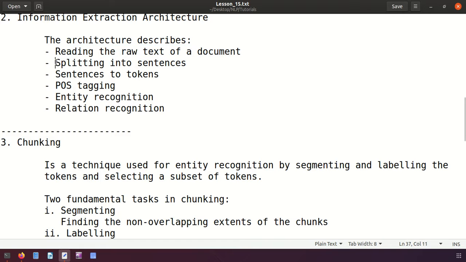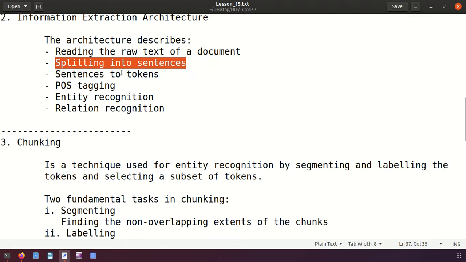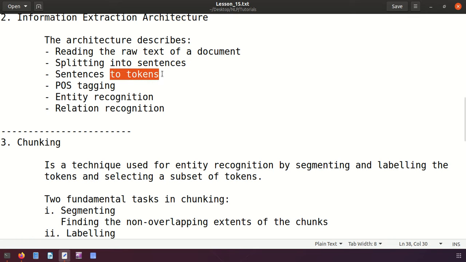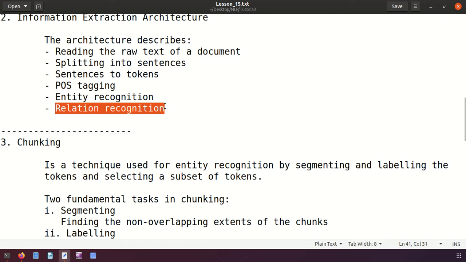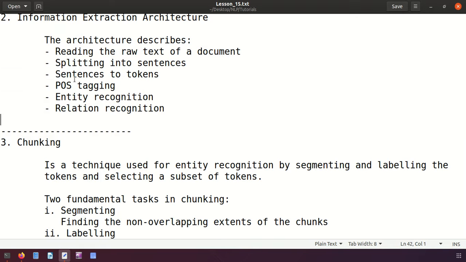Then we have to split it into sentences, and after that split into tokens, and then we have to assign the parts of speech, or tag the parts of speech. The next step is entity recognition and finding the relationship between the entities. These steps are nothing but the architecture of information extraction.